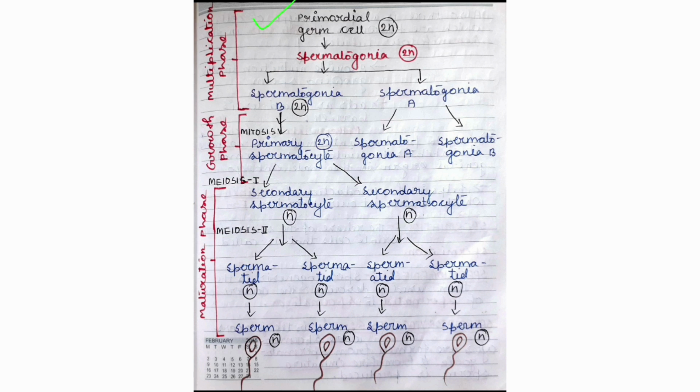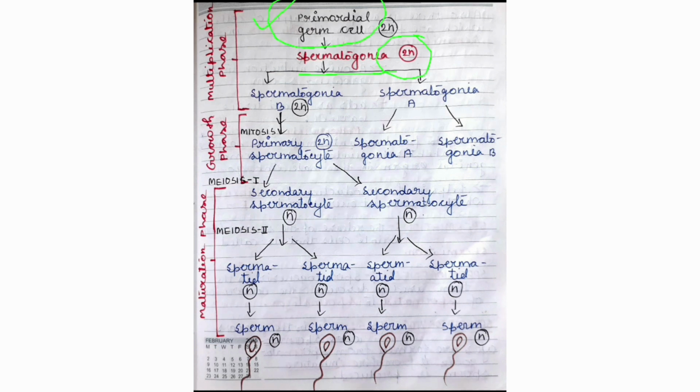In the intrauterine life of a male embryo, the primordial germ cell is already formed, that is 2n or diploid in number, which means it has 46 chromosomes. In the multiplication phase, the primordial germ cell converts into spermatogonia, which is also diploid in number.